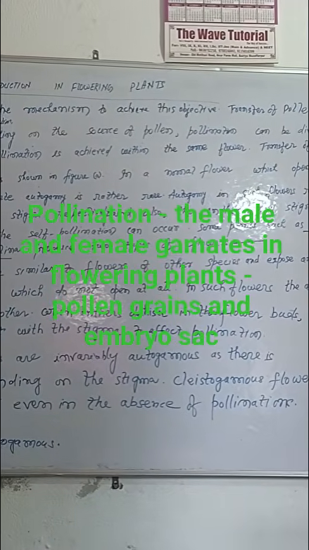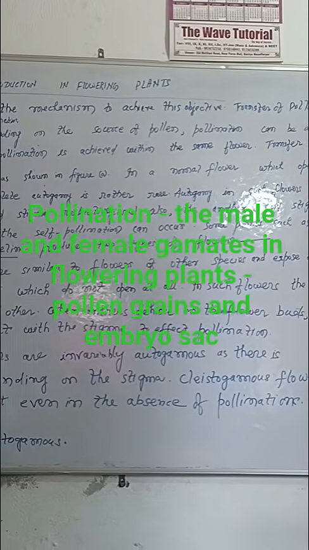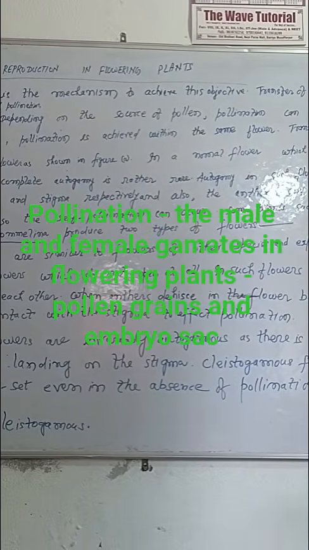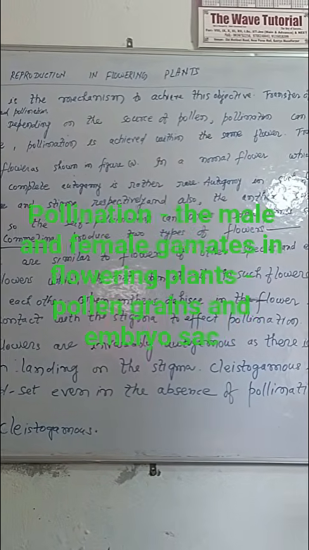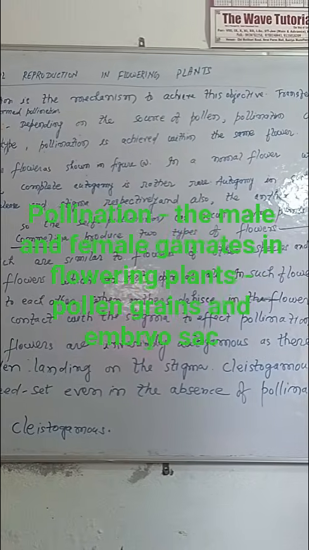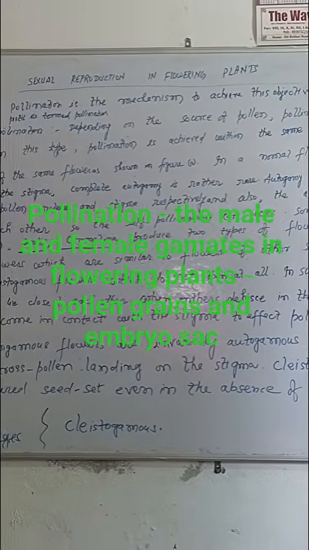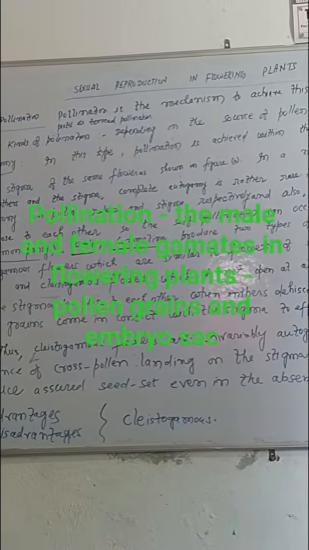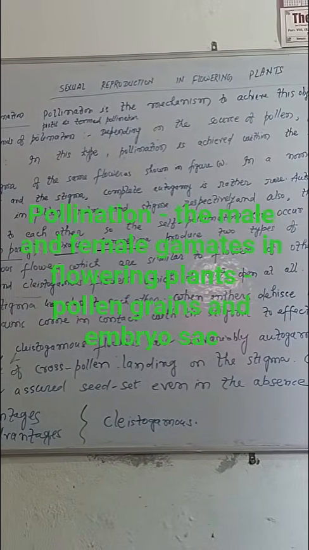Sexual reproduction in flowering plants. Pollination. Pollination is the mechanism to achieve the objective: transfer of pollen grains from the anther to the stigma is known as pollination.